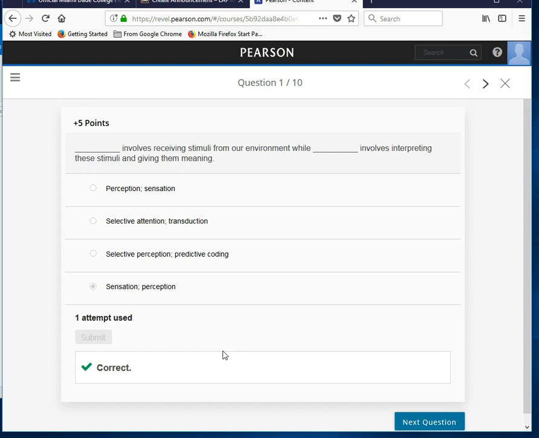And I did set it up so you're going to be getting points, but I'm not going to evaluate you on this content. It's just set up here in Revel for you to be able to practice and learn. So if you're making mistakes, don't worry about it. Learn from your mistakes and use it to help you do better on the test.